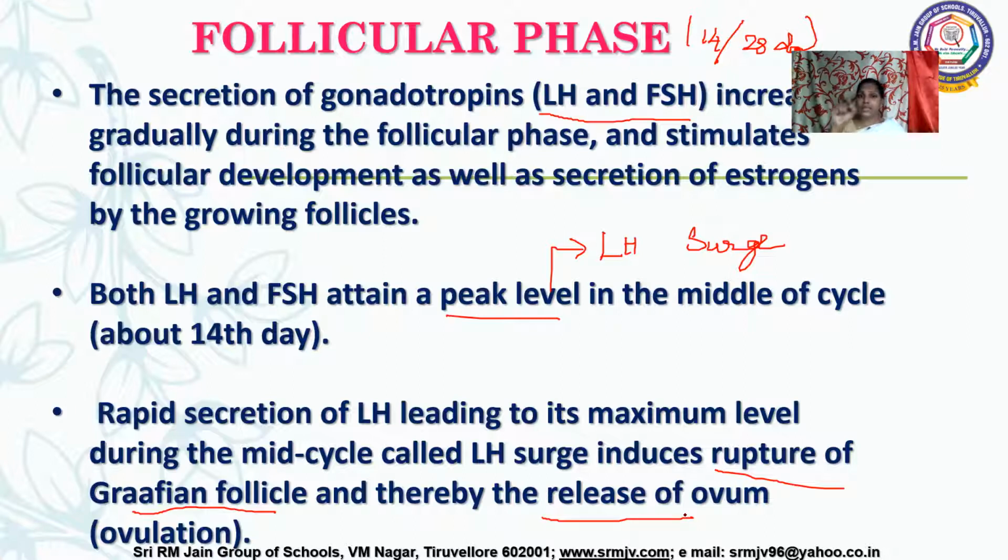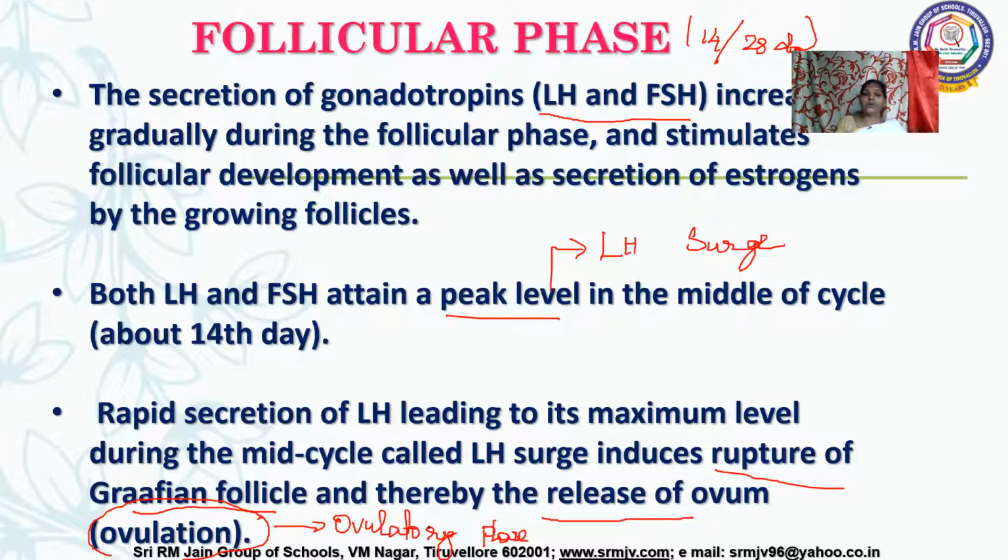This process, release of the secondary oocyte by the rupture of Graafian follicle, we will call ovulation. And this particular phase is known as the ovulatory phase.